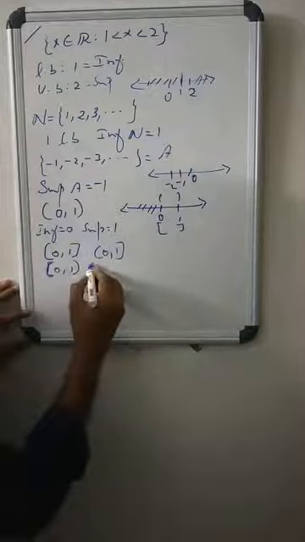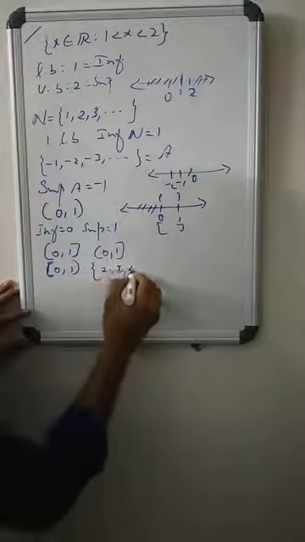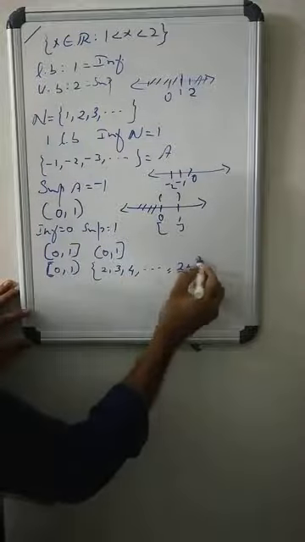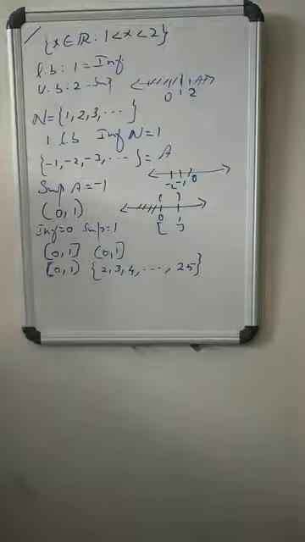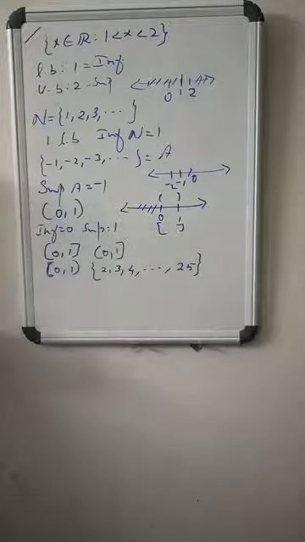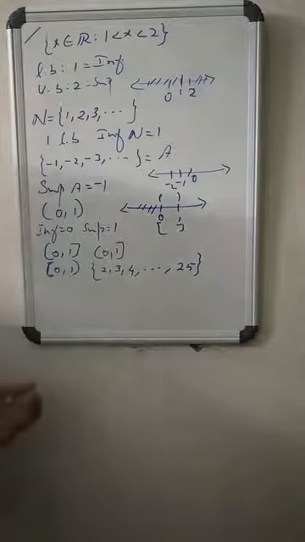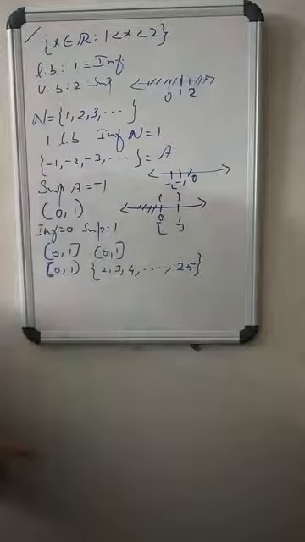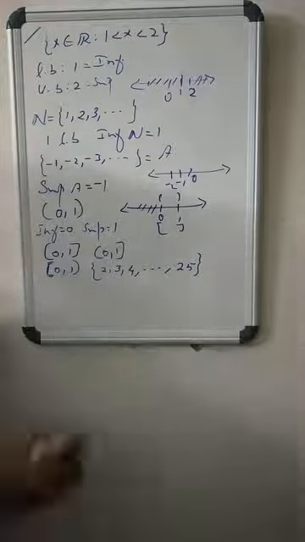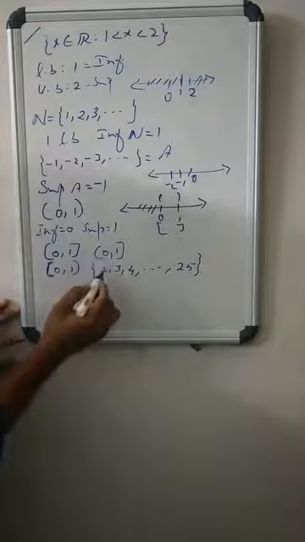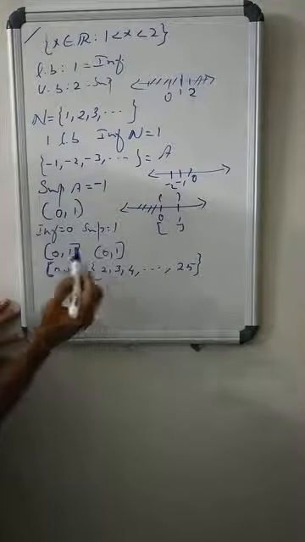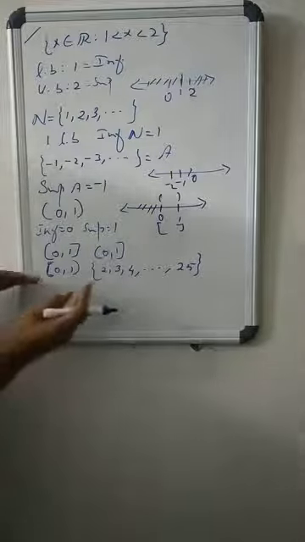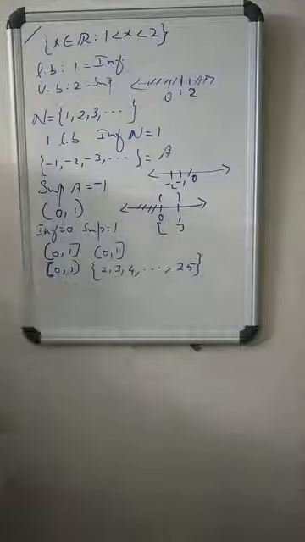If you consider the set 2, 3, 4, etc., up to 25, is it bounded? In order to check whether the set is bounded, first we find its lower bound and upper bound. 2 is a lower bound, and every number less than 2 is a lower bound.